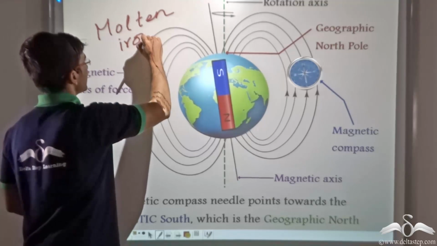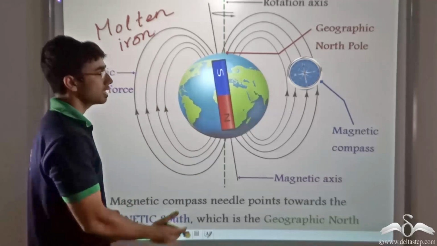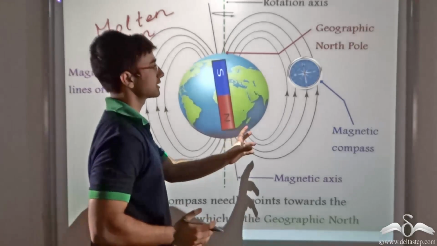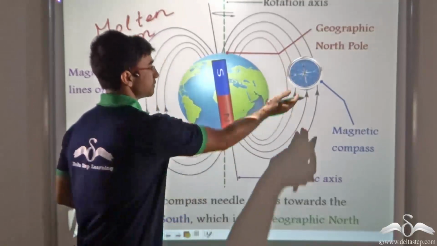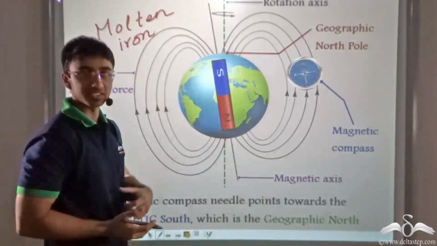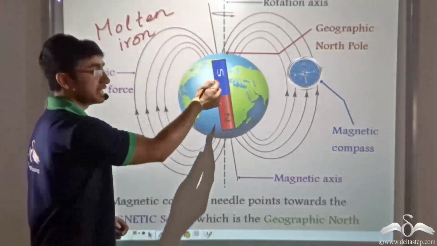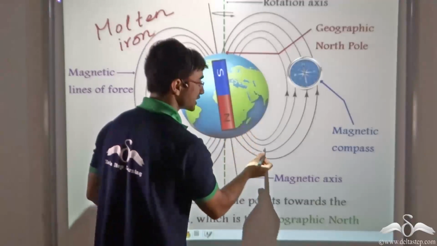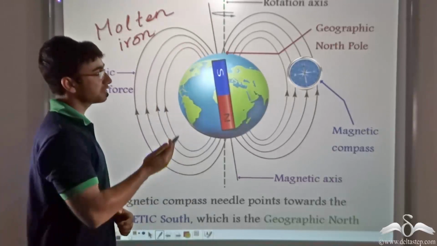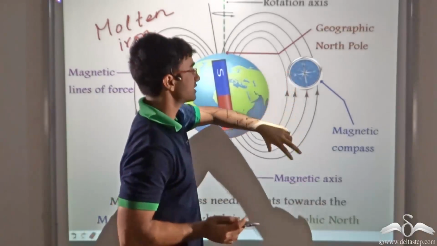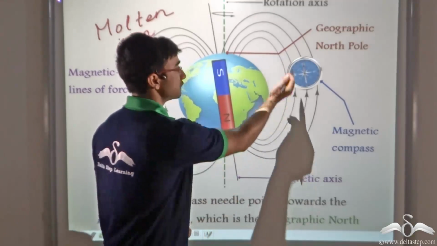It contains molten iron at its core, and this gives rise to the magnetic properties. Now in a similar manner, we place a compass needle, which contains a magnet inside it, at various places, as you can see, in outer space. Accordingly, as the needle is deflected due to the magnetic field of the Earth, we take the direction of magnetic field lines to be in that particular direction, because we have seen that the compass needle always points away from the magnetic field. In other words, it shows us the direction of the field lines.